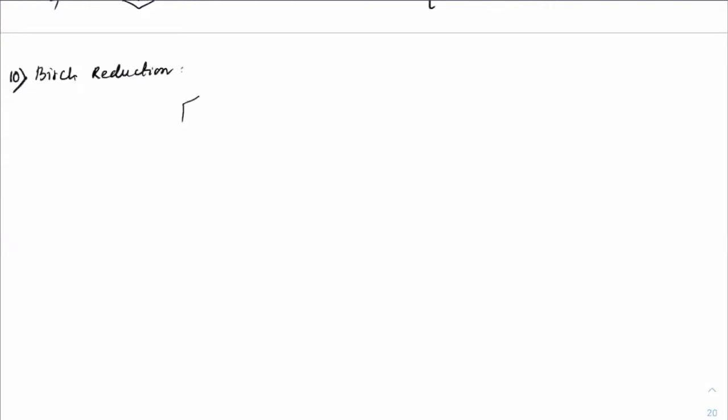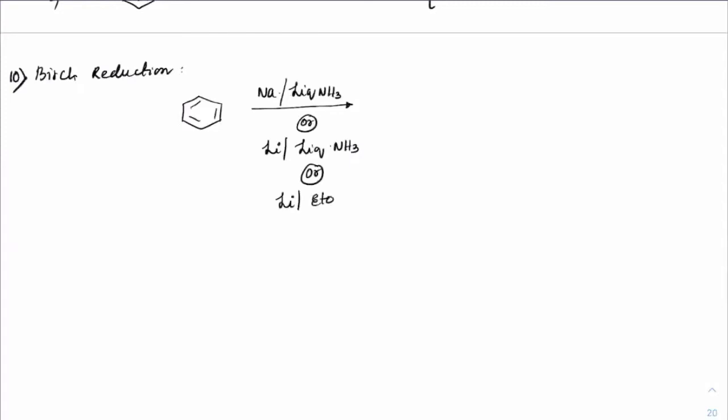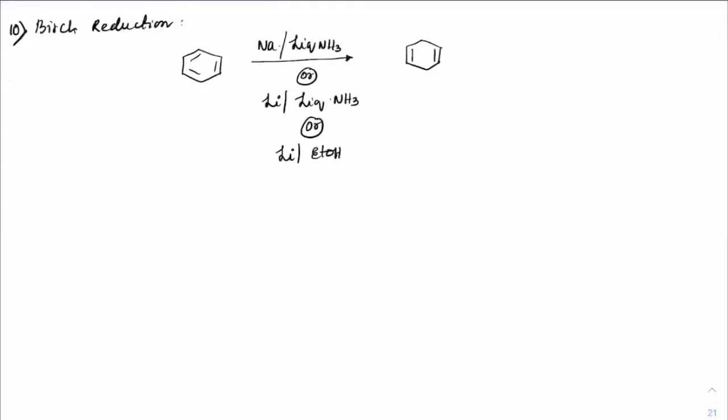So what would happen here? You take benzene, treat that with sodium in liquid ammonia or lithium in liquid ammonia. You can take any of that, okay? So sometimes it will be given as liquid, so lithium, don't get confused. Or sometimes it can also be given as lithium in EtOH. It meant the same thing. The product formed is the reduced form and it will form this way. This is Birch reduction. Now see how the mechanism takes place here.